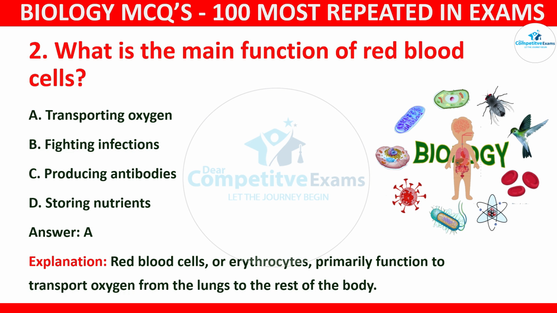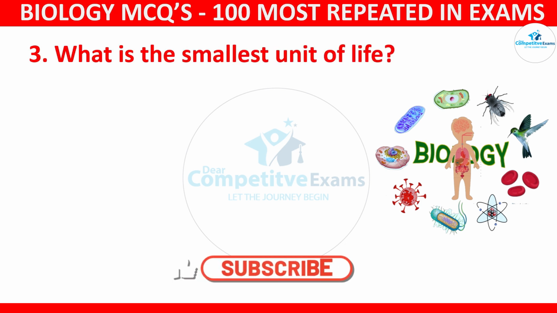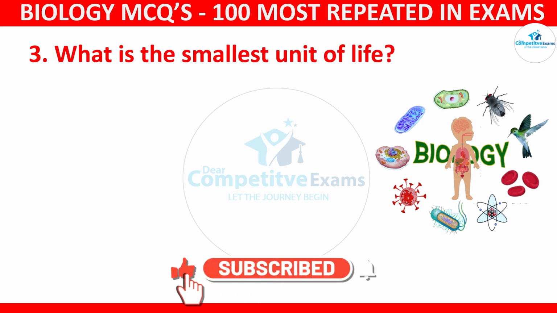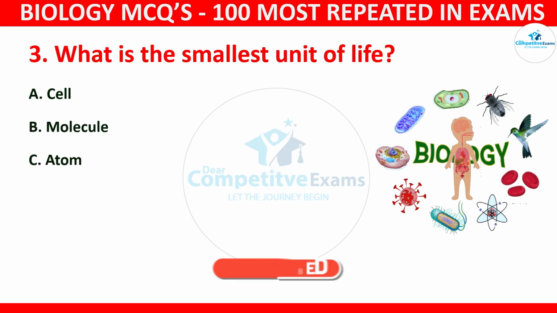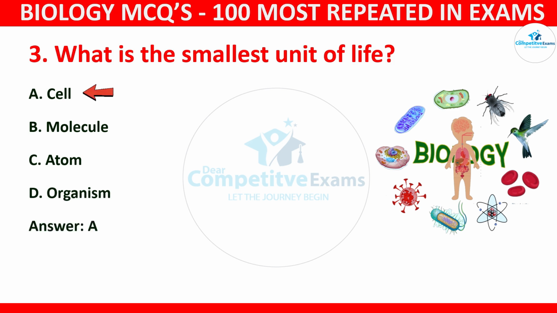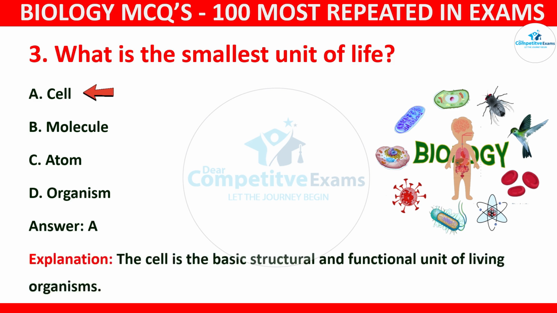Question number 3. What is the smallest unit of life? Your options: cell, molecule, atom, or organism. The correct answer is A, and that is cell. The cell is the basic structural and functional unit of all living organisms.